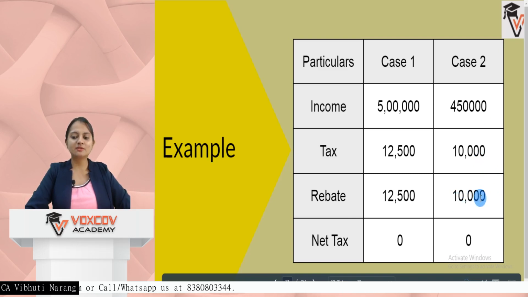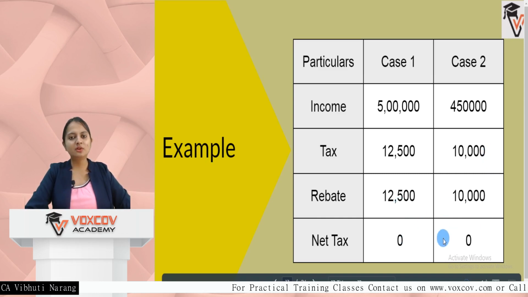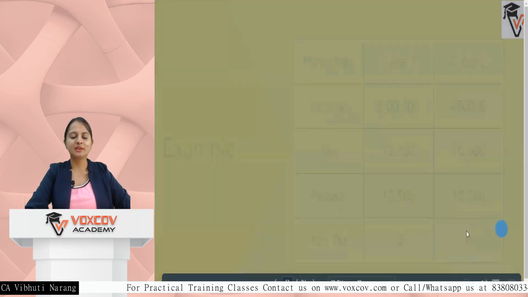So rebate cannot be 12,500 and 2,500 will not be a refund option. So the rebate cannot exceed your tax amount, but maximum rebate available is 12,500. In both the cases, your tax will be 0. It will not come out to be negative.